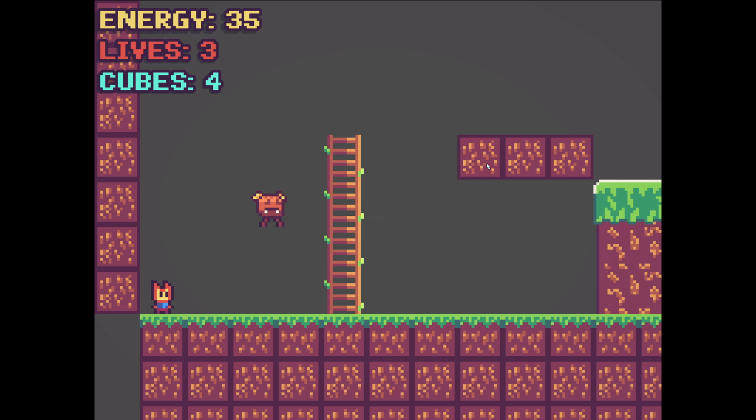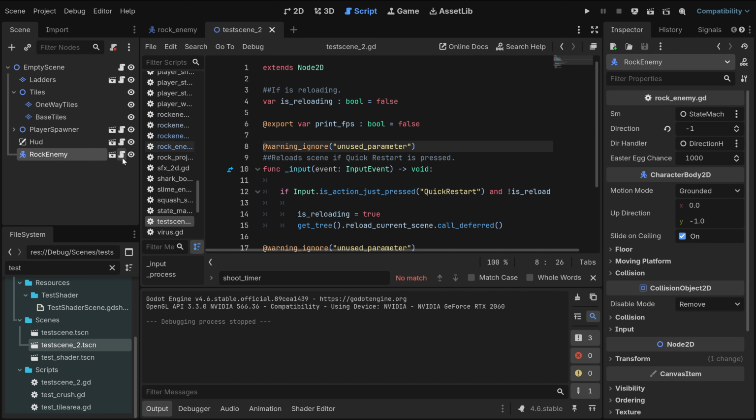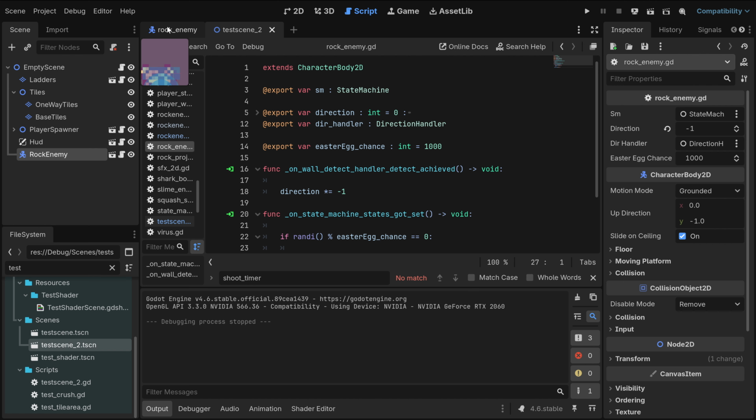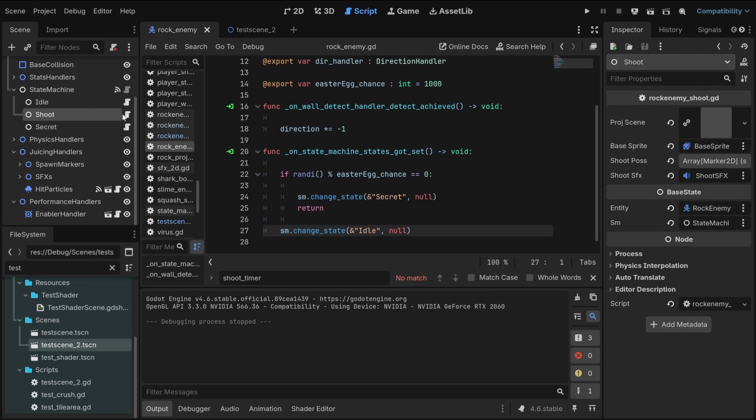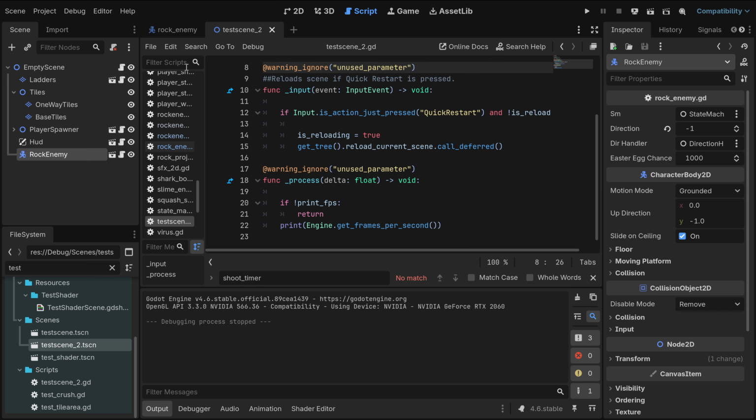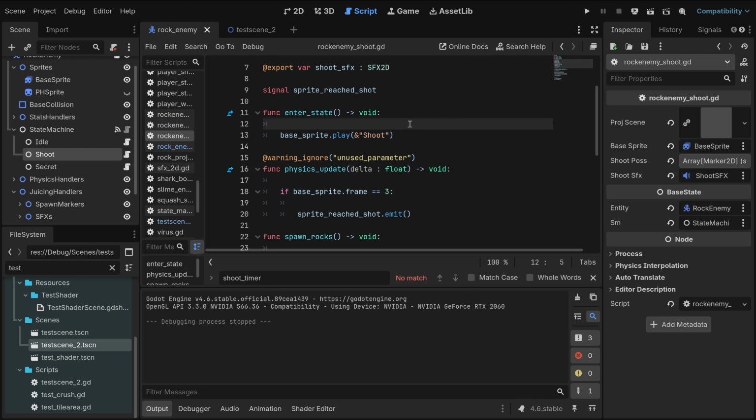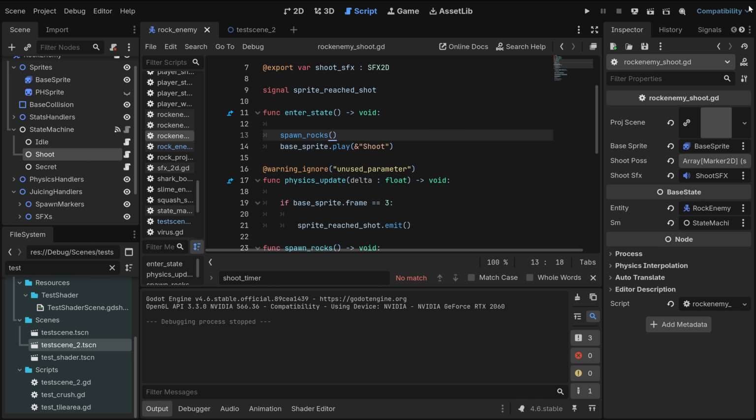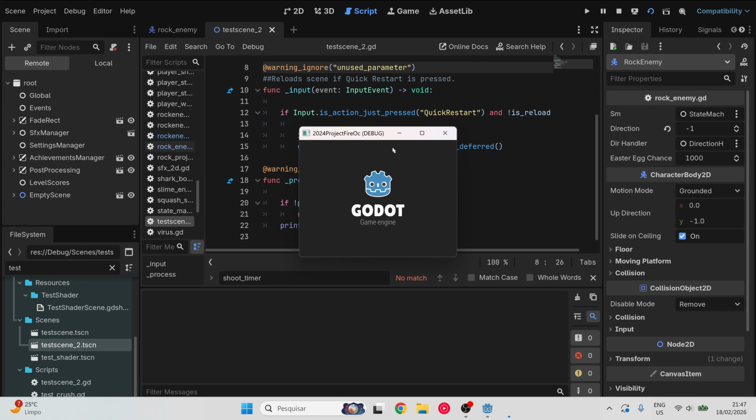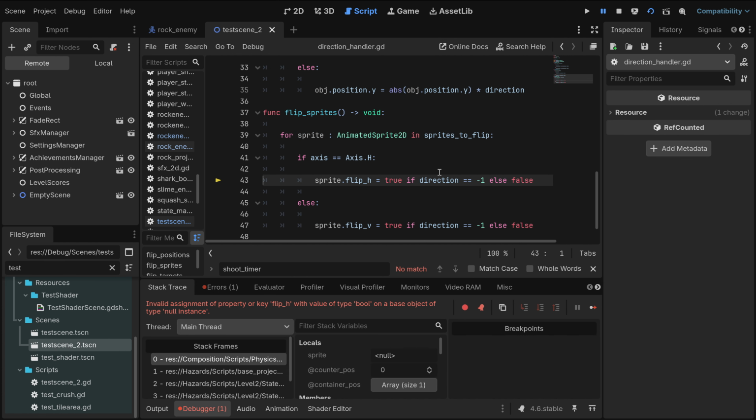Okay, let's see. Never mind, it didn't work. Is it the projectile, man? Did I break the projectile, I guess? Or am I not calling the spawn rocks? Probably this. I'm pretty sure I'm not calling the spawn rocks. And I'm pretty sure it is. So let's just go, spawn rocks. Oh my god, bug.